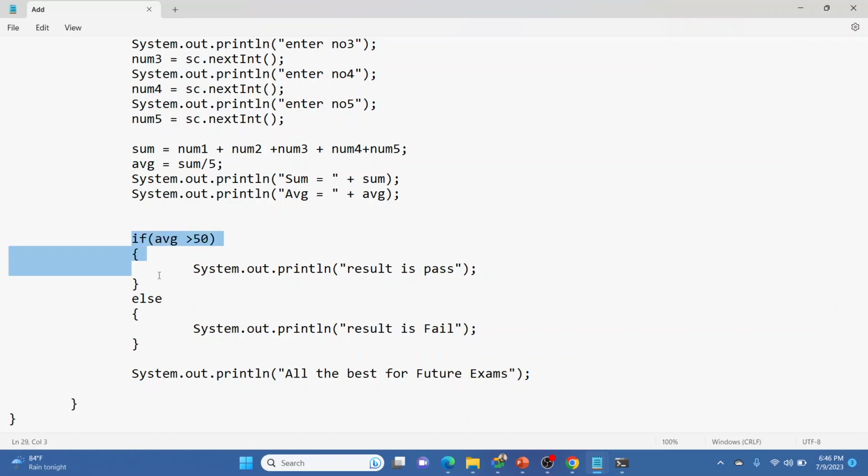Only in those statements it's going to differentiate: if the condition is true, it will execute the if block. If it is else, it is going to execute only the else block. So that is the if else statement.